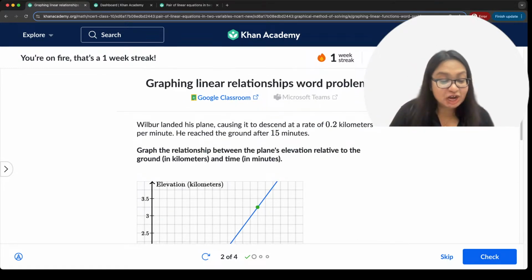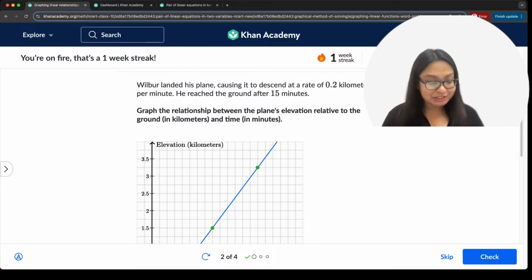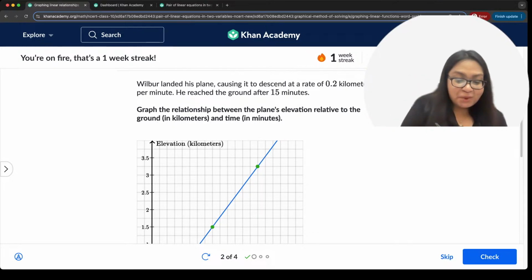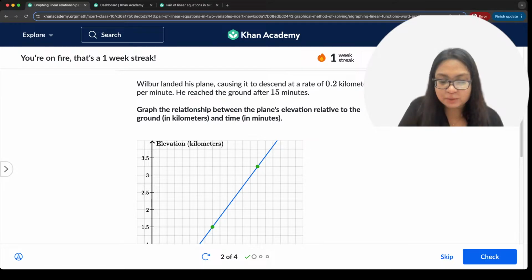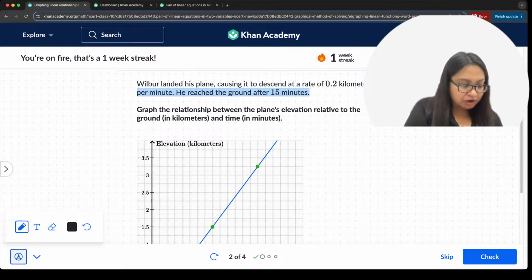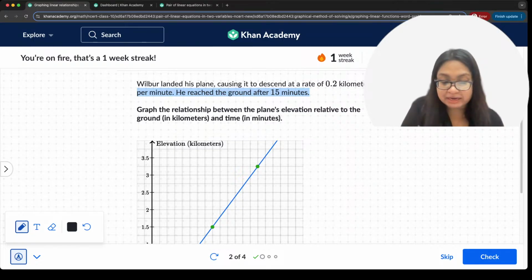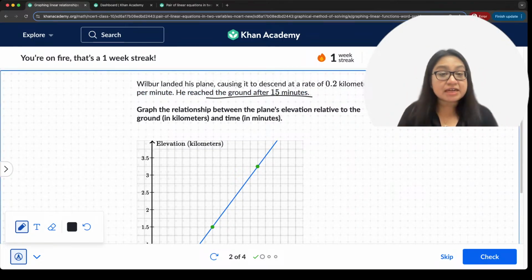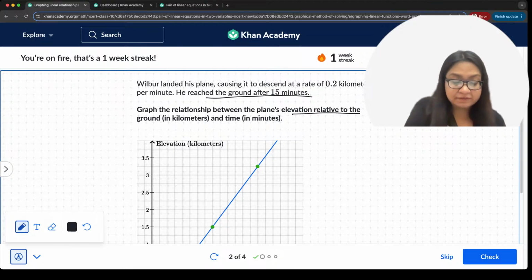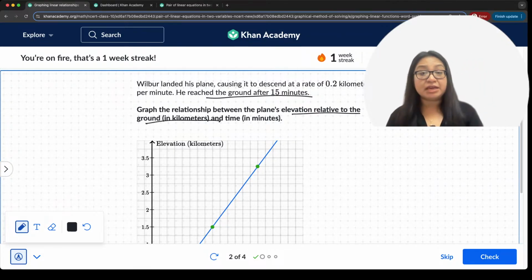Now, let's solve this question in the fun way. So, tell me, Wilbur landed his plane, causing it to descend at a rate of 0.2 kilometers per minute. So the plane is descending at the rate of 0.2 kilometers per minute. He reached the ground after 15 minutes. Graph the relationship between plane's elevation relative to the ground in kilometers and time in minutes.